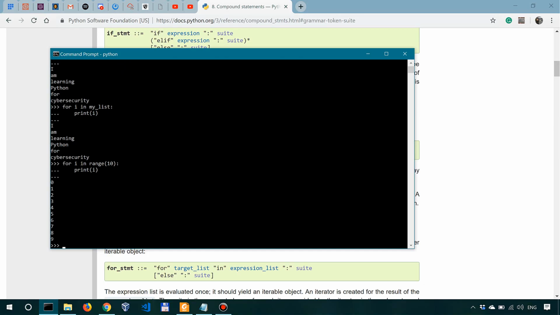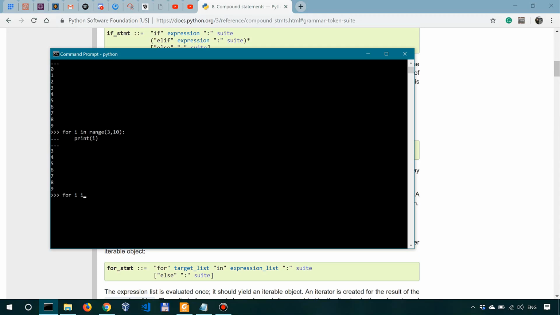Okay, now with the range, we can be even more precise by specifying the starting point, the stop point, and we can also specify the step. So if I say for i in range(3, 10), print(i), this will print starting from 3 all the way up to 9. So 9 is going to be our stop point. So 10 minus 1 actually. So 3, 4, 5, 6, 7, 8, 9. And like I said, we can also specify the step.